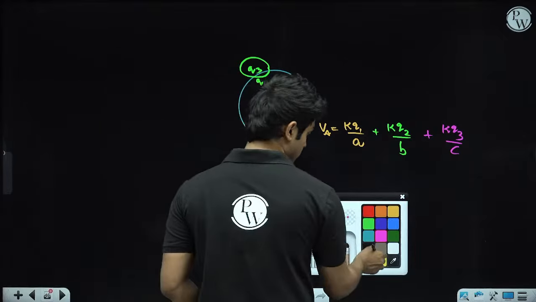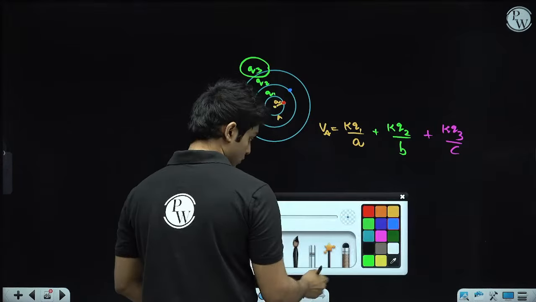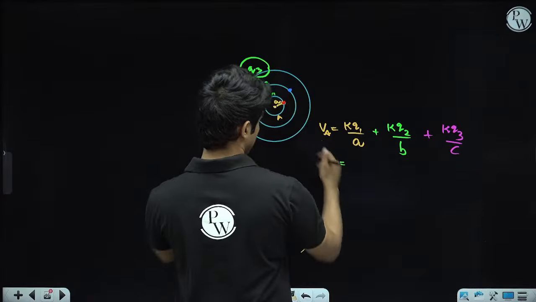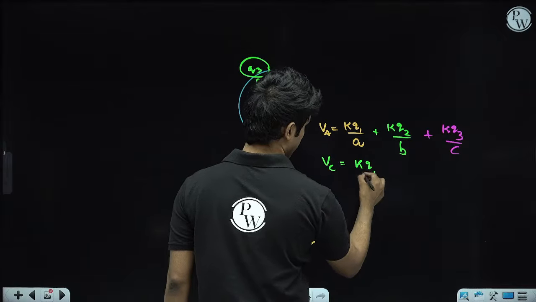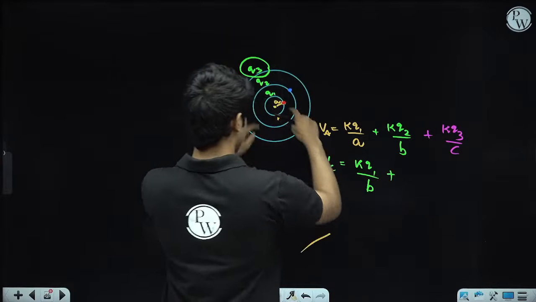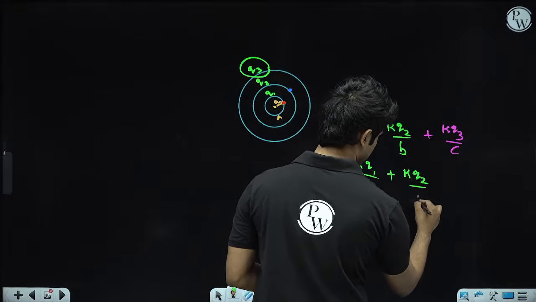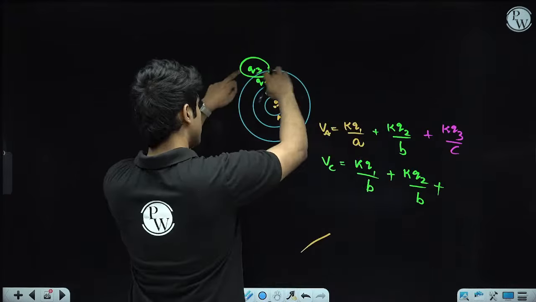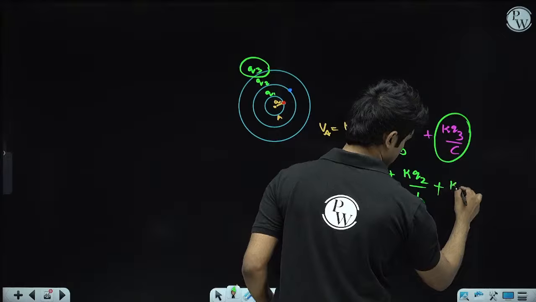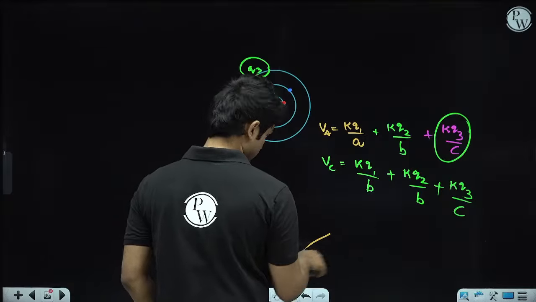Now at the surface of shell B over here, once again we'll use the same logic. Due to Q1, this is an external point, so we will write the potential as KQ1 by the distance, which is B. Now due to Q2, of course it is at the surface, so it is just KQ2 by B. Now due to Q3, this is an internal point, so once again everywhere inside the potential is KQ3 by C. Okay, so now what's left is the outermost shell.